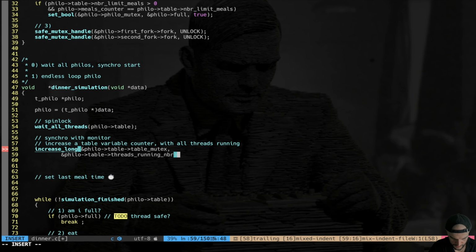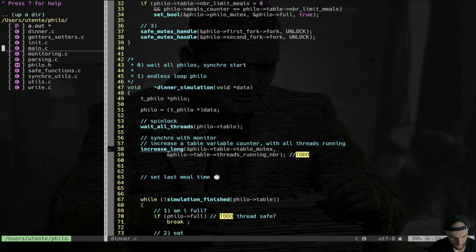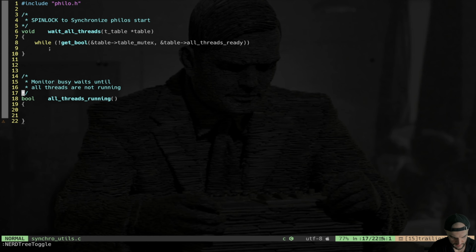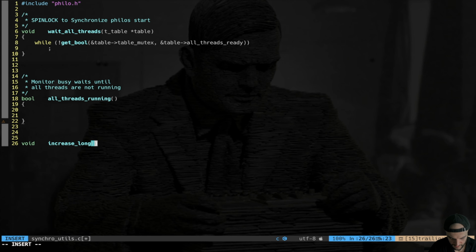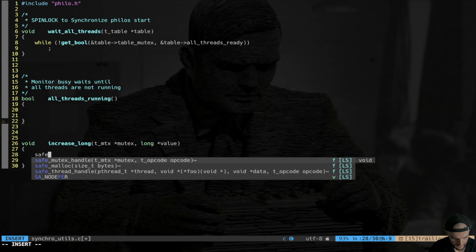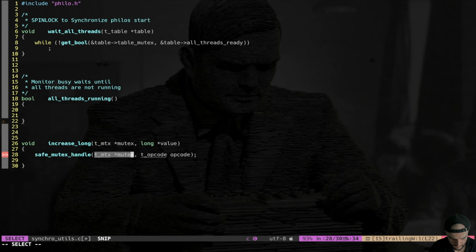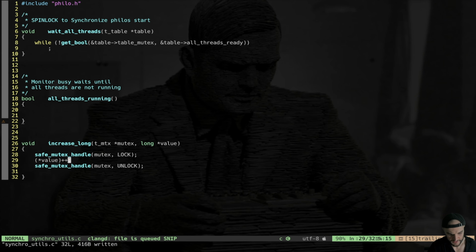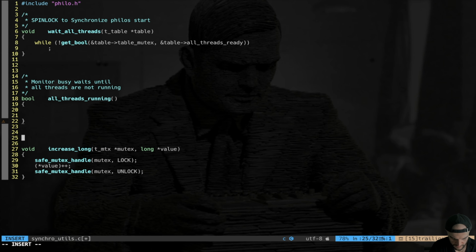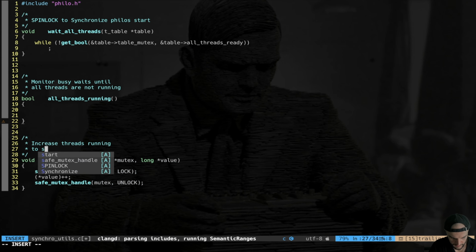All right, so of course we have to implement. So very simple, we go in our synchro utils and we're going to do that. So void increase long, and you take as an input a mutex, of course, and a pointer to a long value. The pattern is always the same, locking the mutex, lock, unlock, and just increase, say, at value plus plus, like that. Very silly function to increase a long in a thread safe manner that I use specifically to increase the number of threads which are running, to synchro with the monitor.